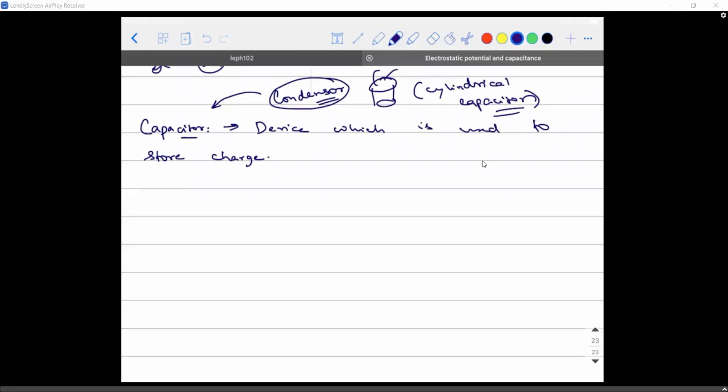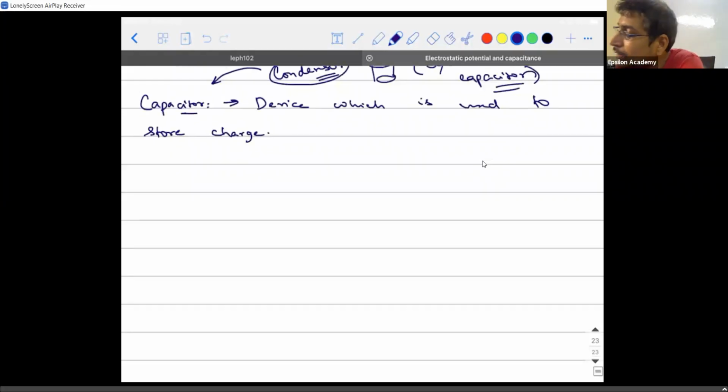If this is a device which is used to store charge, how is it supposed to be designed? That's another question. Where can I think of storing charges? That's the first question I need to answer. Where can I give more charges is the second question we need to answer. So how should a capacitor be designed? The basic design of a capacitor is like this.